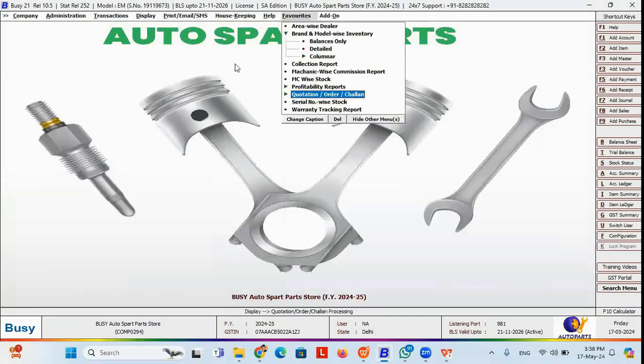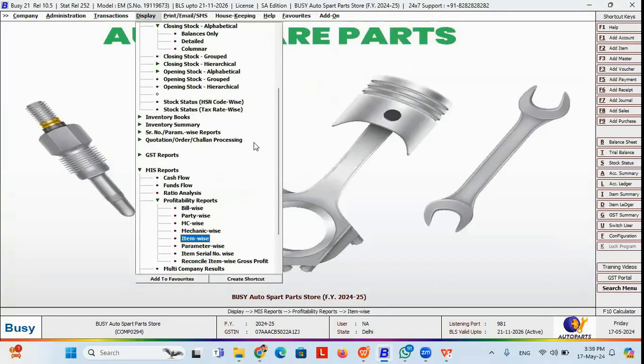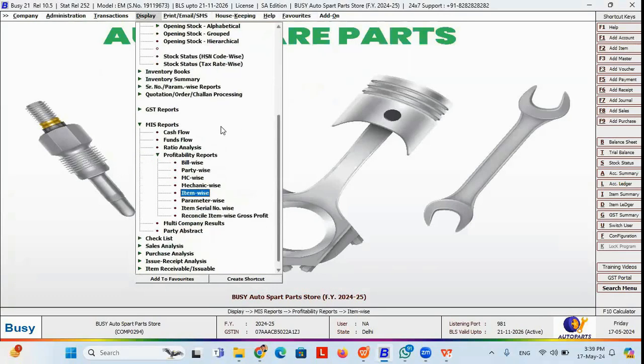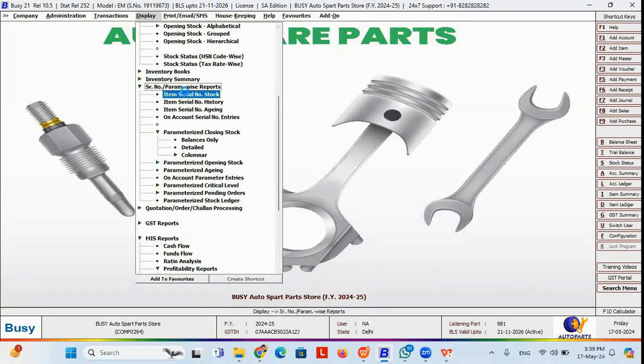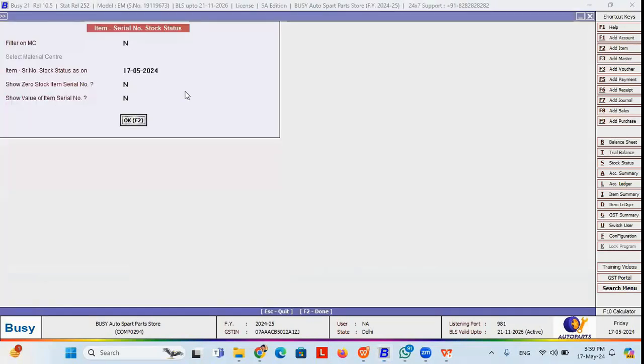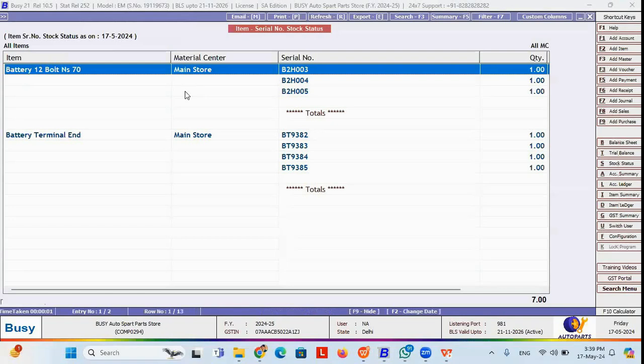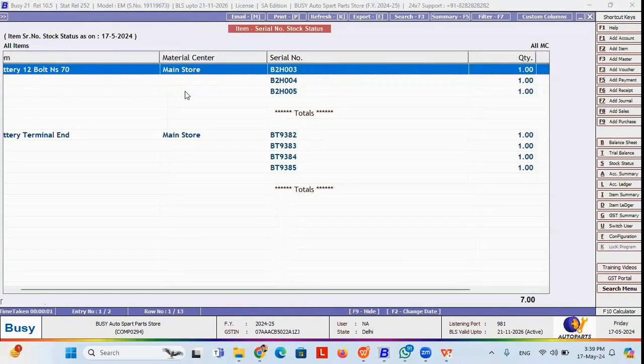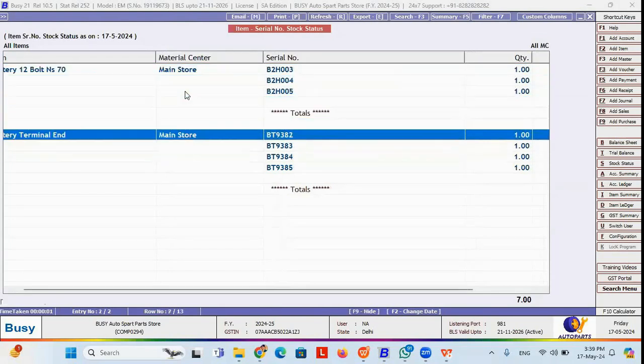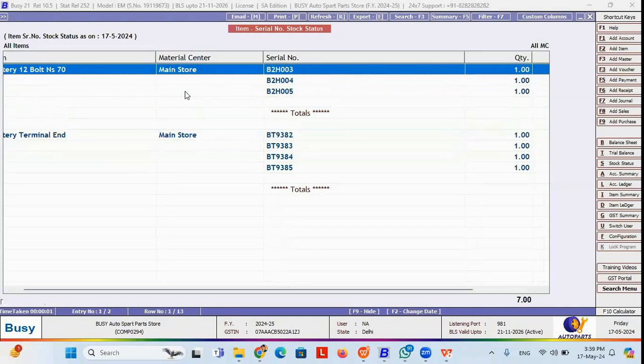These are the reports that you can maintain. As I showed you the serial number-wise stock, if you need to get it, you can get it from the display option also. From display you can get the serial number by stock, that is, which serial number for which item is under stock or in the godown, or whether any serial number is available in the godown. These are the serial numbers for this particular item which are available and that you can sell further.